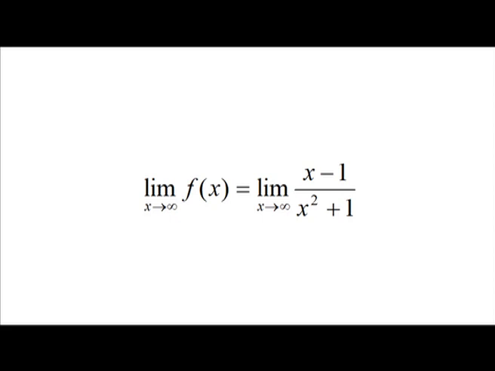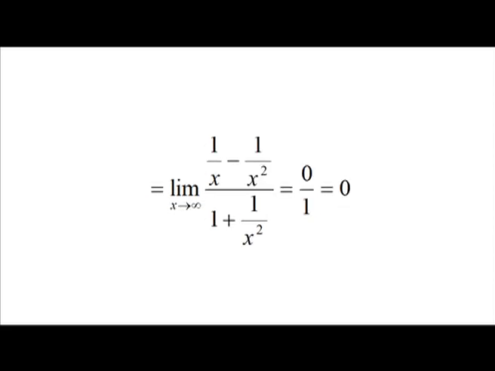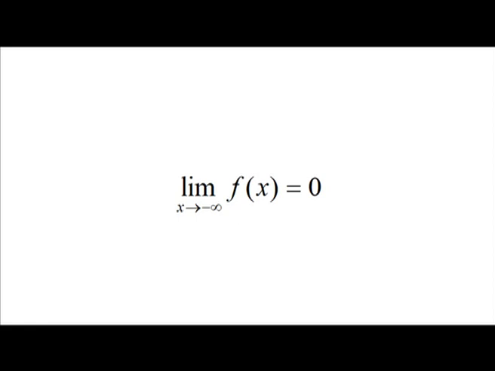Limit x going to infinity of f of x is equal to limit x going to infinity of x minus 1 whole divided by x square plus 1, which is equal to limit x going to infinity of 1 by x minus 1 by x square whole divided by 1 plus 1 by x square, equal to 0 by 1, which is equal to 0. Similarly, limit x going to minus infinity of f of x is equal to 0. Thus, f of x goes to 0 either if x increases without bound or if x decreases without bound.